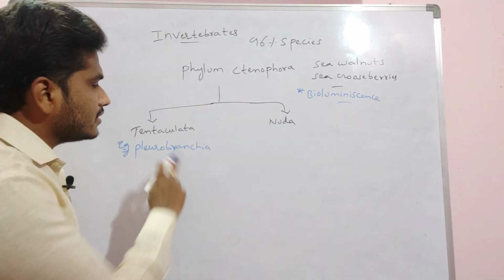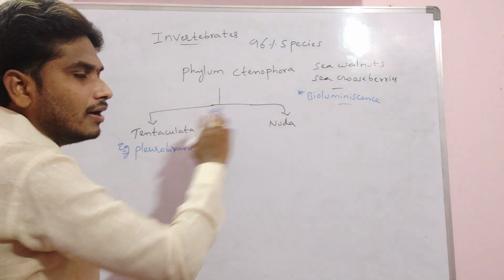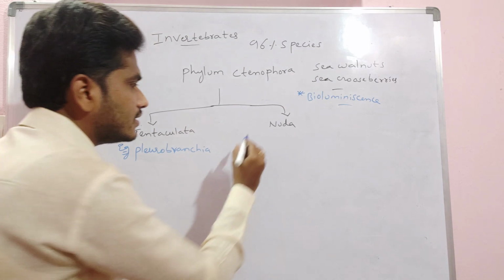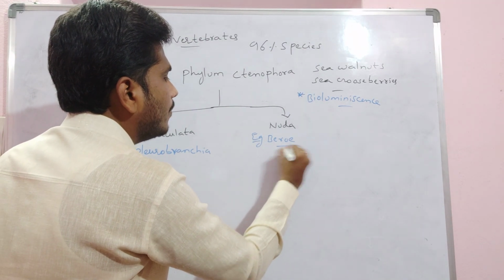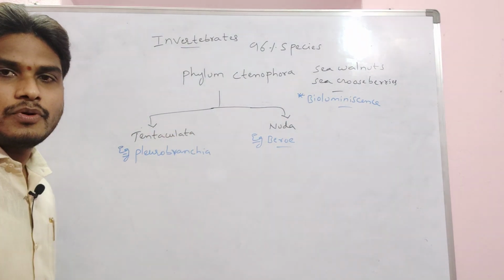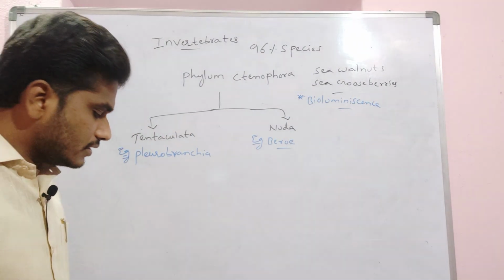Then Nuda, what does it mean? In this class, Nuda doesn't consist of tentacles. For example, we call it Beroe. Beroe is an example of the Nuda. This is about the Ctenophorans. Ctenophorans are close relatives of the Cnidarians.